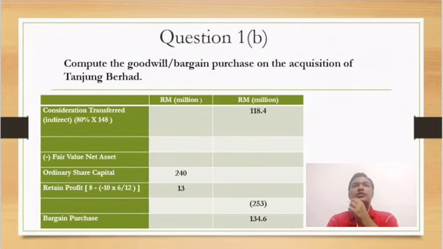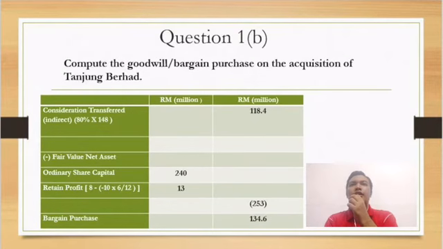So to compute the goodwill or bargain purchase, we'll use the same formula, which is consideration transferred plus NCI minus fair value of net asset, and we'll get the net goodwill or bargain purchase. But the situation is a bit different for this question, since the parent company, which is Yaakob Berhad, has no direct relationship with Tanjung Berhad.